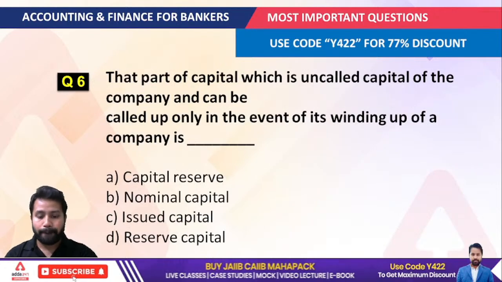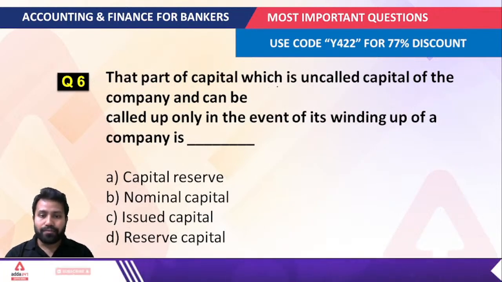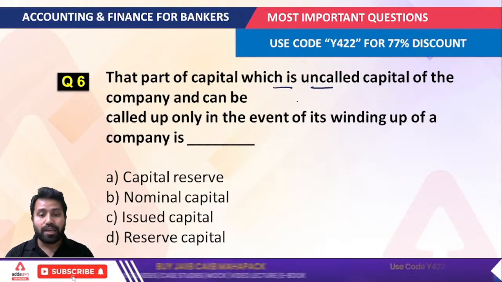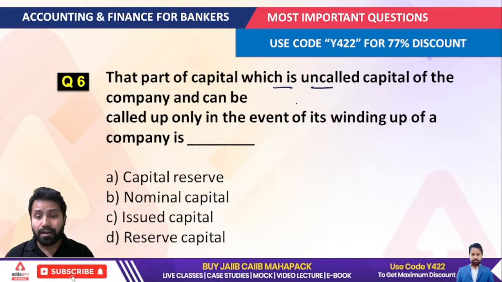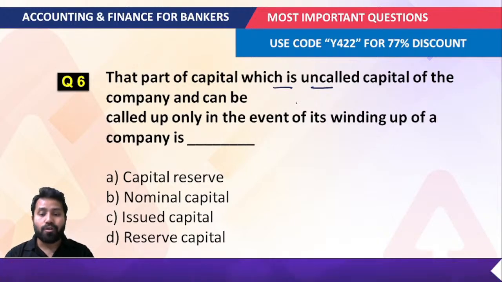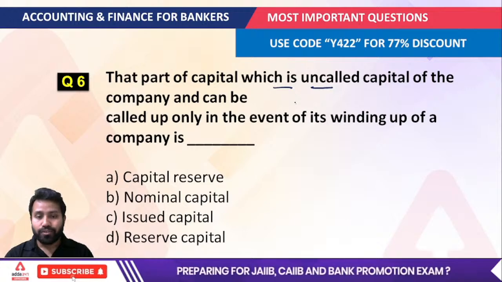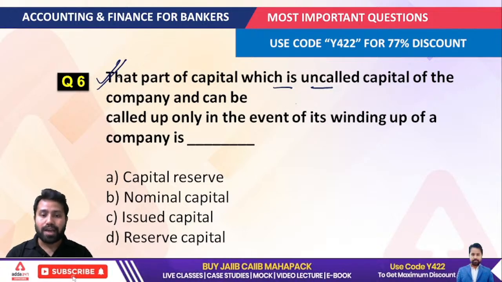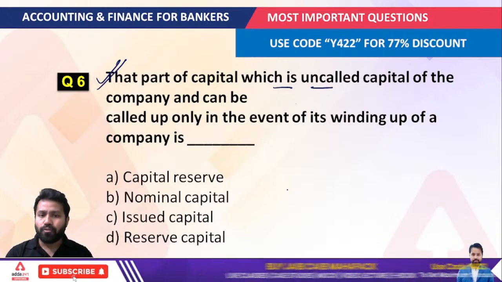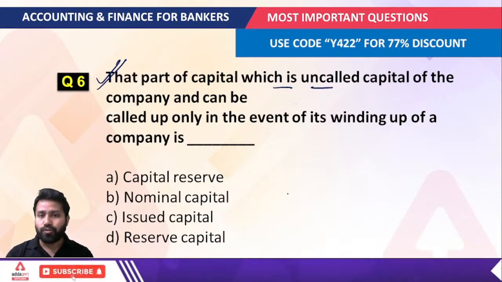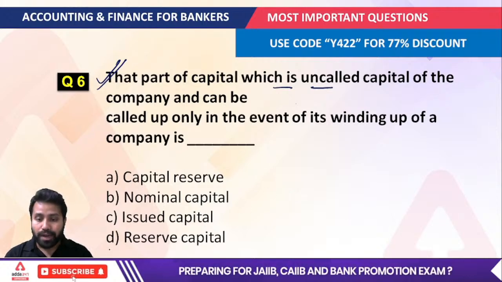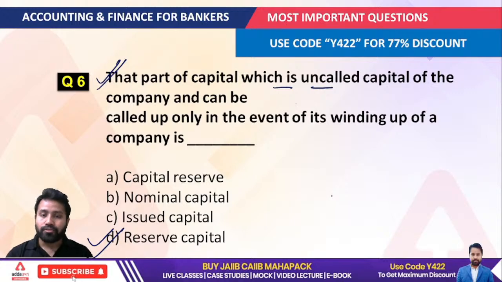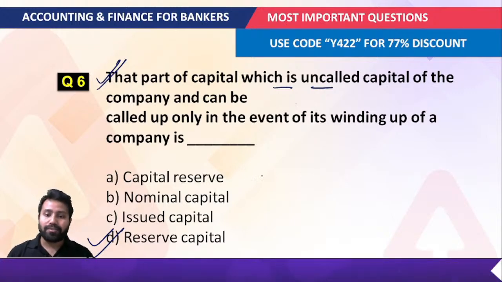Next question. The part of the capital which is uncalled capital of the company and can be called up only in the event of the winding up of a company is called what? Okay, so you can understand, that part of the capital which is uncalled and can be called up only when the company is going to wind up its business. The correct answer of this is reserve capital. Okay, so reserve capital would be the correct answer for this question.